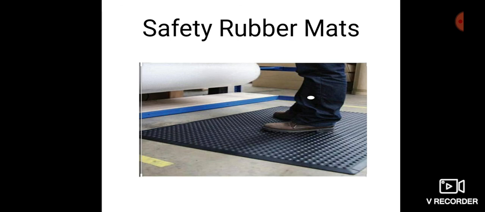Okay, the next one, rubber matting class is 3, maximum working voltage is 26500 volt and the matte color code is green. And last one, rubber matting class is 4, 36,000 volt and the color code of matte is orange.